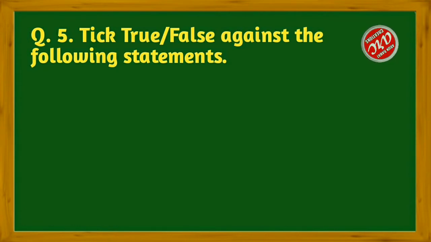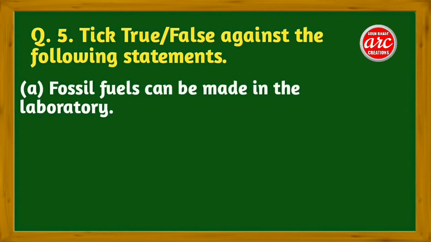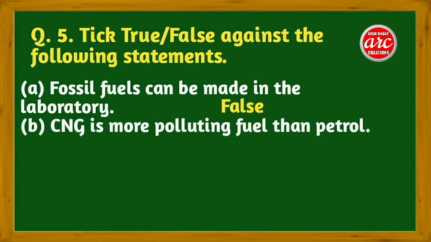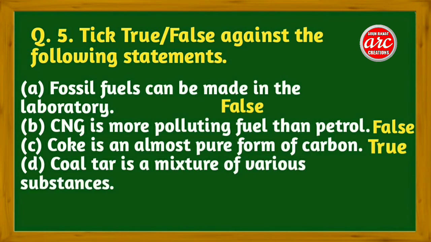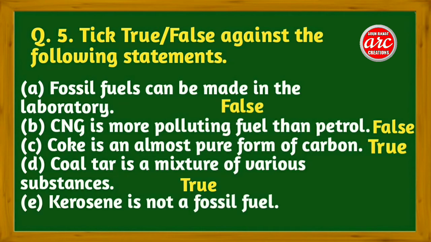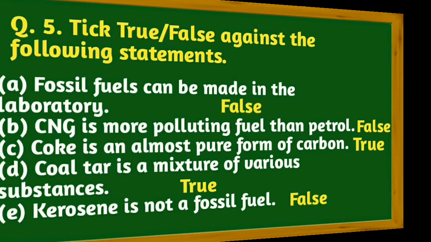Question 5. Tick true or false against the following statements. A. Fossil fuels can be made in the laboratory. The statement is false. B. CNG is a more polluting fuel than petroleum. False. C. Coke is an almost pure form of carbon. True. D. Coal tar is a mixture of various substances. True. E. Kerosene is not a fossil fuel. The statement is false.